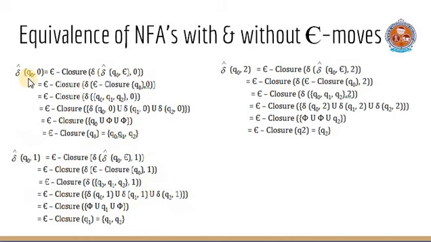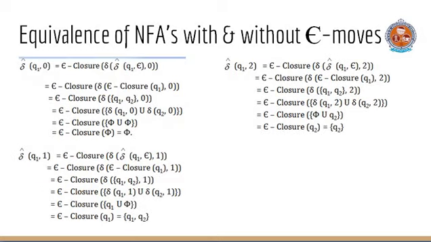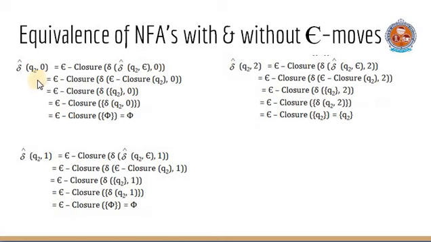Here we determine delta cap of Q naught, 0, delta cap of Q naught, 1, delta cap of Q naught, 2 from the earlier discussed formulas. Now delta cap of Q1, 0 can be determined like this. Delta cap of Q1, 1 and delta cap of Q1, 2 can also be determined. In a similar way, delta cap of Q2, 0, Q2, 1 and Q2, 2 can be determined.